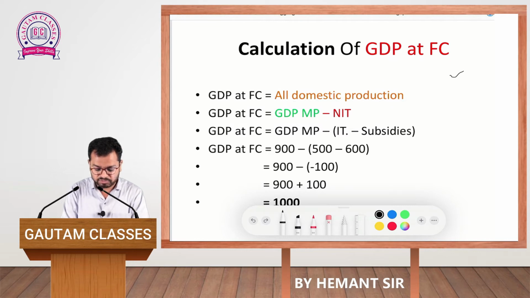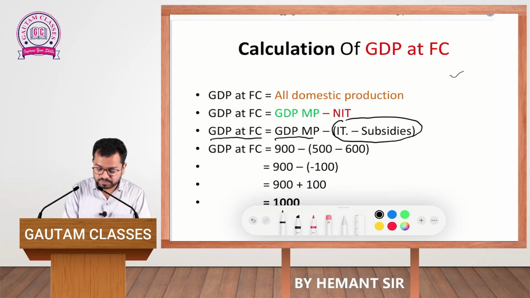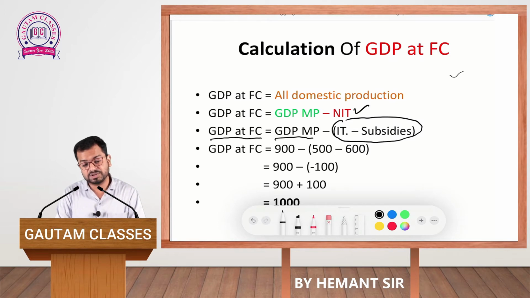You can see one more formula I have written here: GDP at FC is equal to GDP at MP minus indirect taxes minus subsidies. Now, you will think, sir, earlier you explained that we are required to subtract NIT, and now in place of NIT you have written IT minus subsidies.